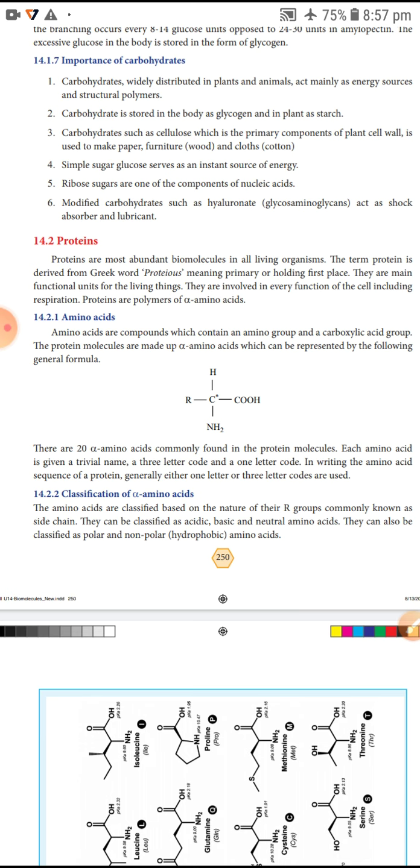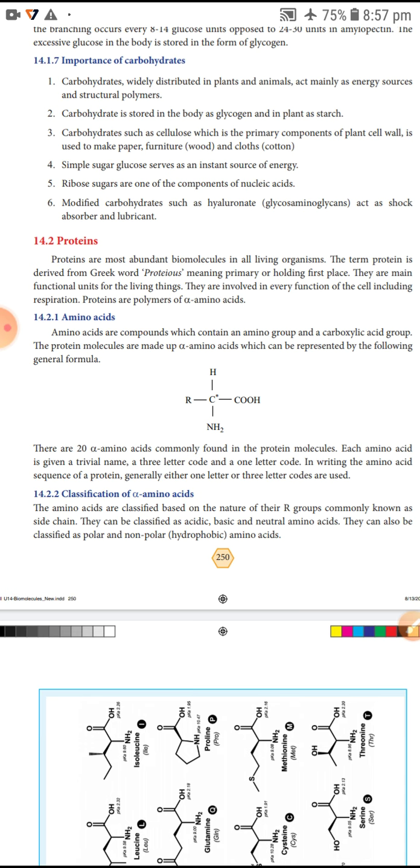Proteins are the most abundant biomolecules in all living organisms. The word protein is derived from the Greek word proteus, meaning primary or holding first place.